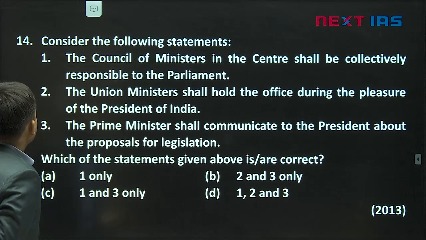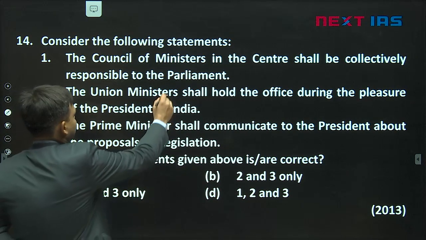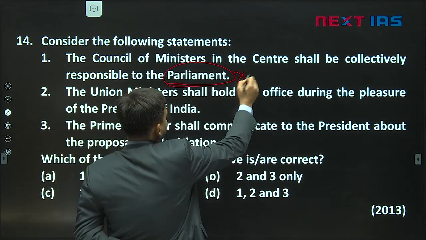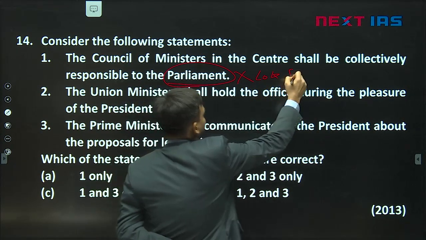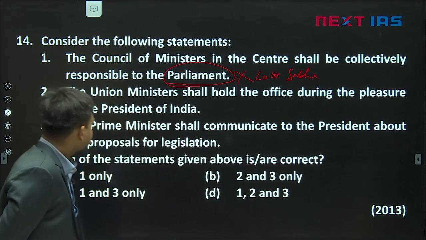Next one, consider the following statements. The Council of Ministers in the centre shall be collectively responsible to the Parliament. Now the word used over here is Parliament. This is wrong. It should be Lok Sabha. Article 75 clause 3 very clearly says it should be the Lok Sabha.